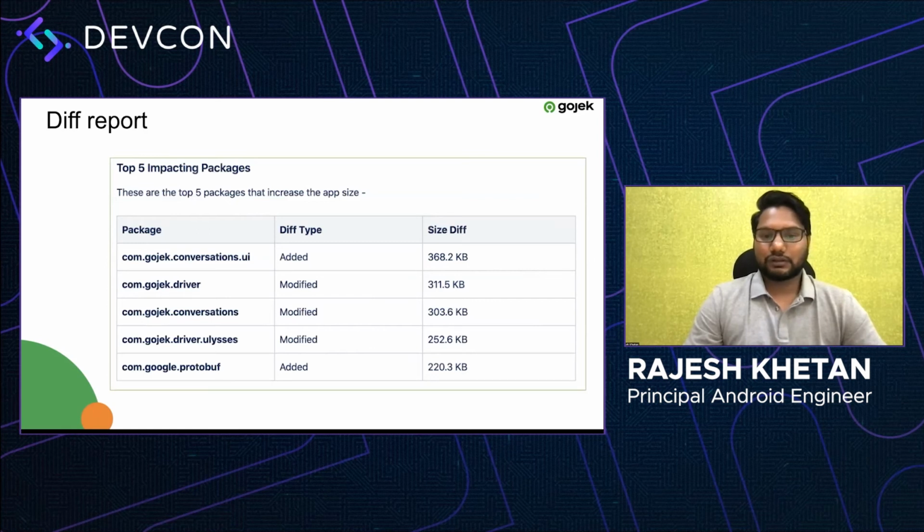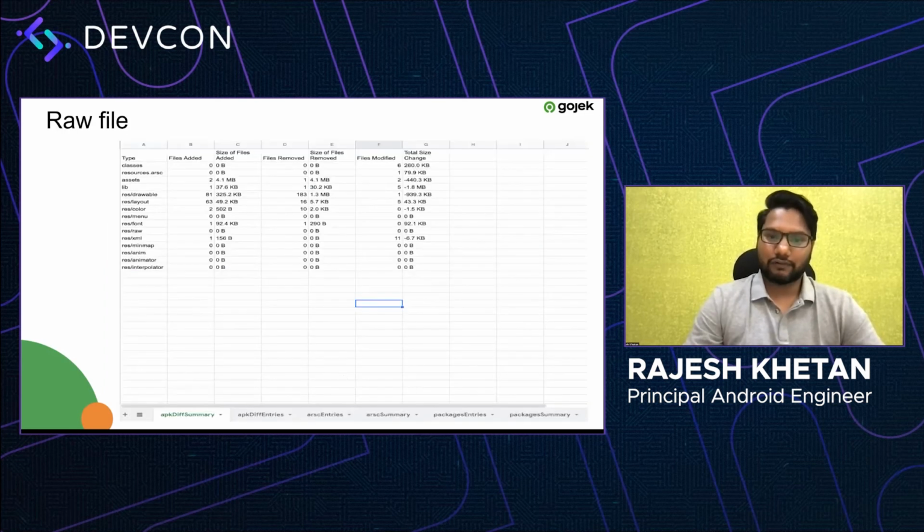And then it would also give us details around the different packages which we have, and which are the top 5 packages contributing more to this particular release. If a new package is added, it is flagged as an added thing, and we are able to get the size contribution of this particular package. Along with this, we also had a raw file which would give us more in-depth details about everything.